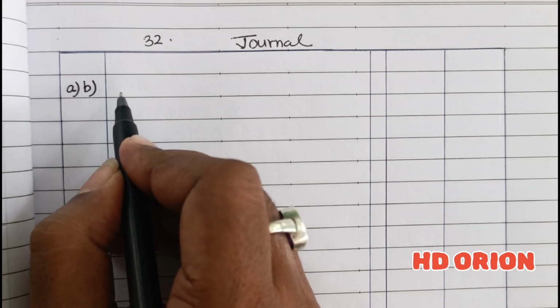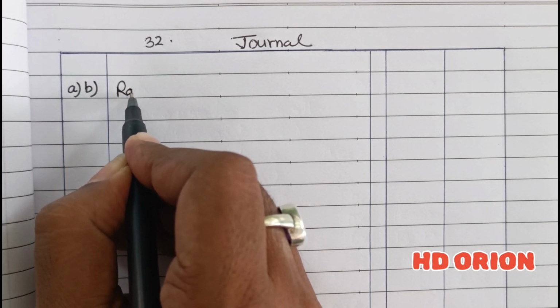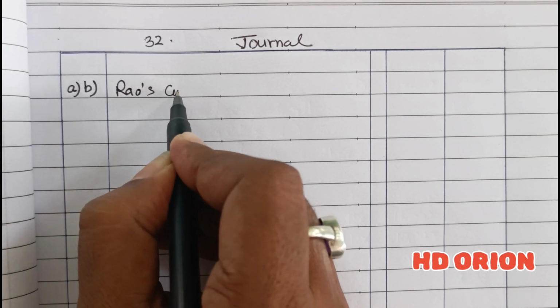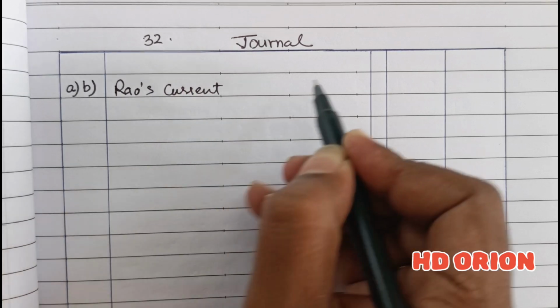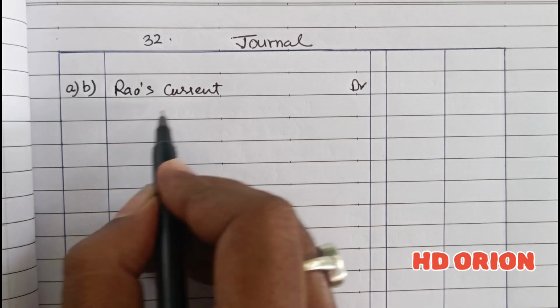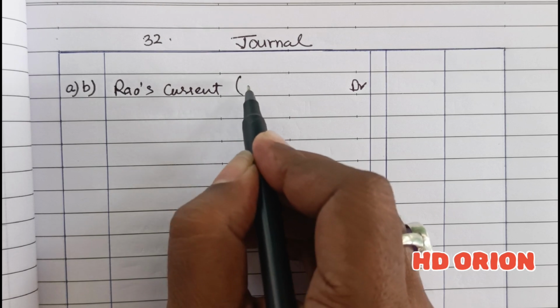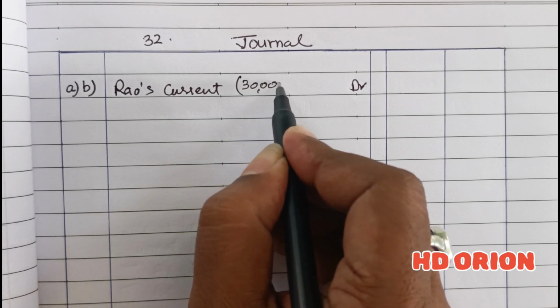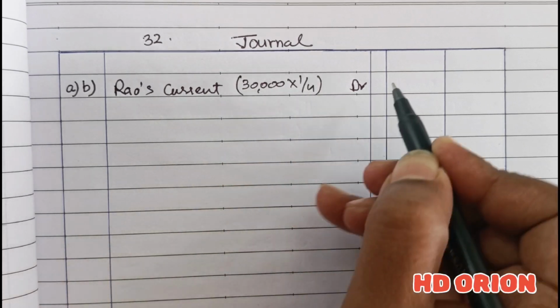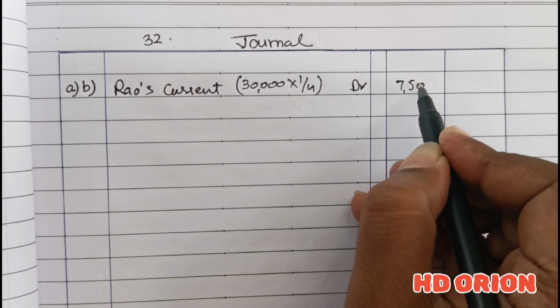So for that, Rao's current account will be debited with 30,000 multiplied by 1/4, that is 7,500.